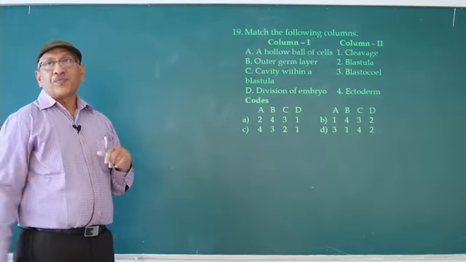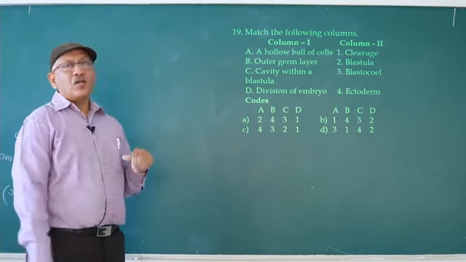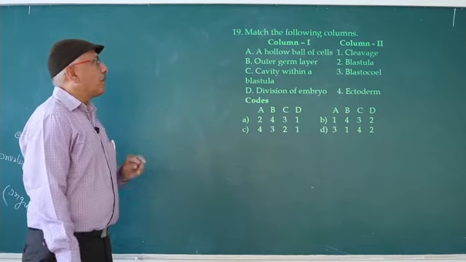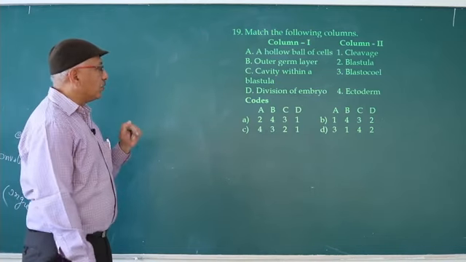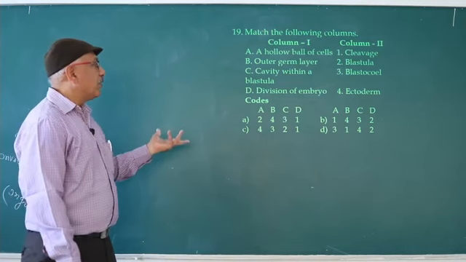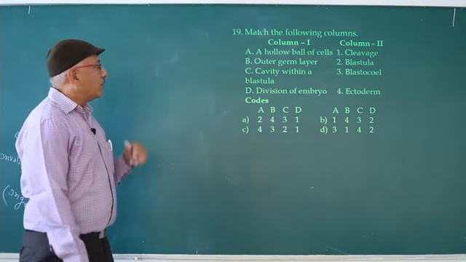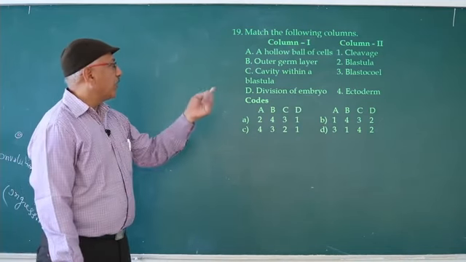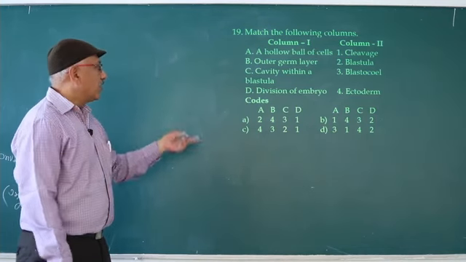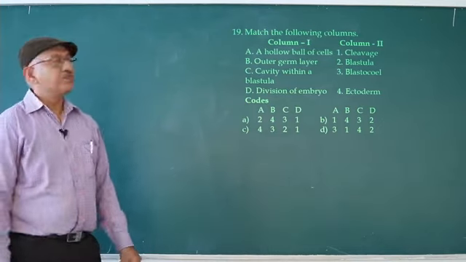Match the following column 1 with column 2. A. Hollow ball of cells, blastula. The stage not seen in human being. So A is 2. Outer germ layers. Only here A is given only once. So automatically the first one is the correct option. B. Outer germ layer, ectoderm. Cavity within a blastula, blastocoele. Division of embryo, cleavage. So answer is C.